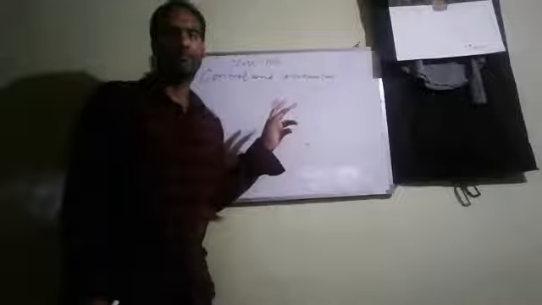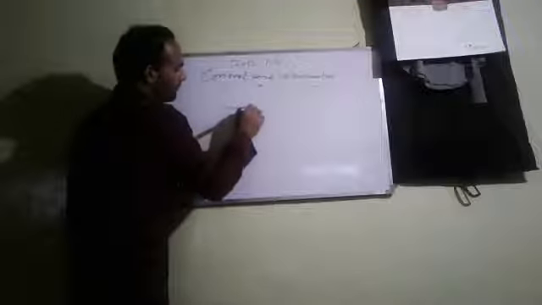Today we will discuss control and coordination: how control and coordination occurs in plants and in animals. We will study them separately. But before going to discuss how control and coordination occurs in plants, we should know some basic terms so that you can easily understand it.